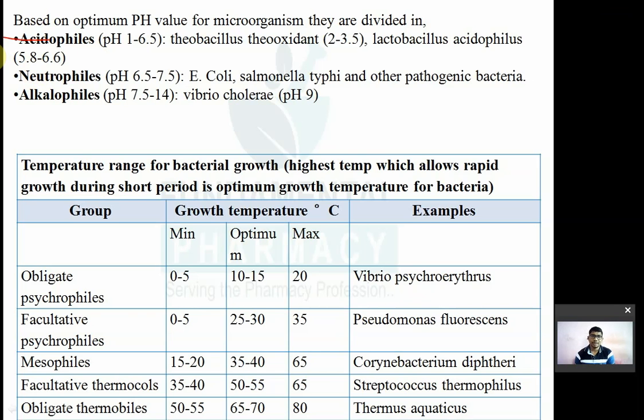Acidophiles, what does it mean? Obviously acid means lower pH. So these are the bacteria which can grow at a lower pH. Acidophils will grow at a pH of 1 to 6.5. For example, Thiobacillus thiooxidans. It will grow at a pH of 2 to 3.5.